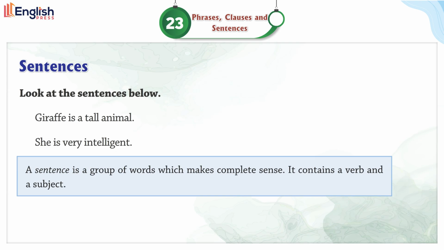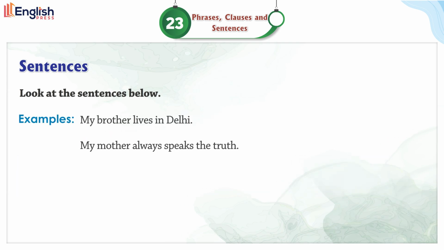It contains a verb and a subject. Example: my brother lives in Delhi. My mother always speaks the truth. I like to listen to music. Shubhika has a beautiful doll.